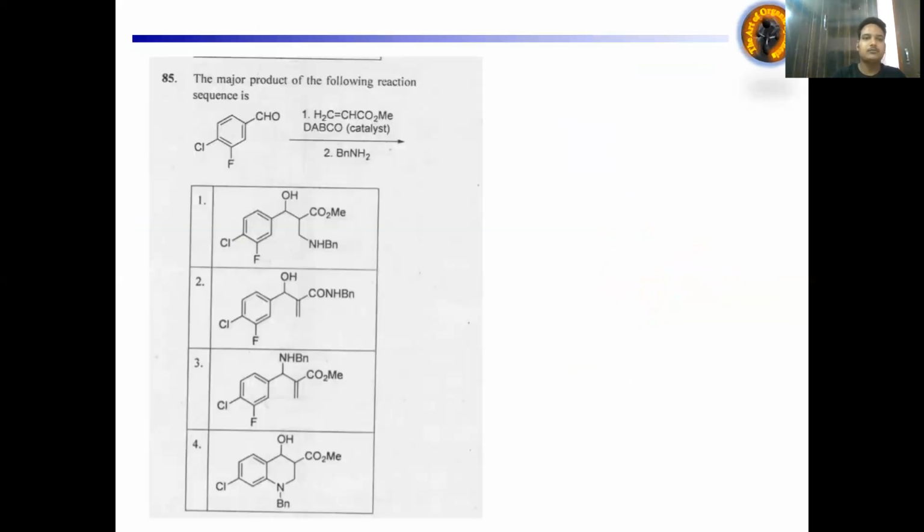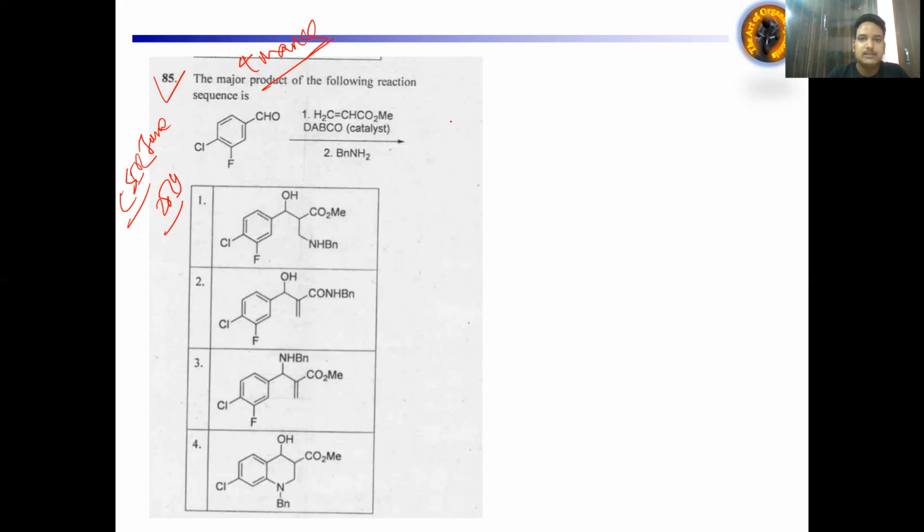Now this question I took from CSIR June 2019, and you will be happy to know about this. This question was asked for 4 marks. So this is a very important question.